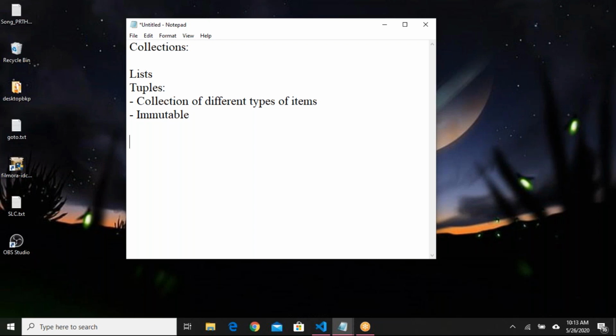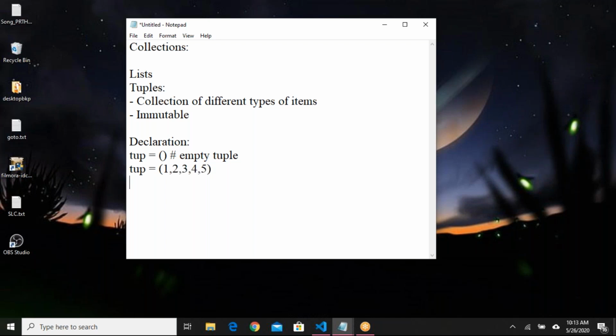Okay, how to declare a tuple? Declaration. For list declaration, we used square brackets, right? For tuple declaration, we use opening and closing parentheses. This is an empty tuple. How to declare with elements? tuple equals parentheses 1, 2, 3, 4, 5.